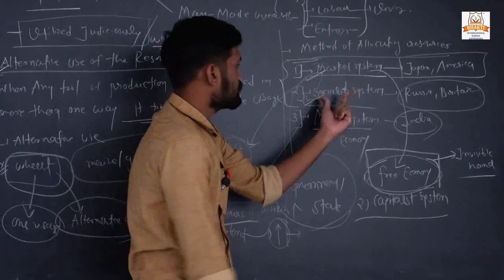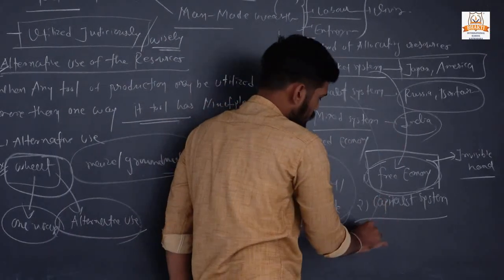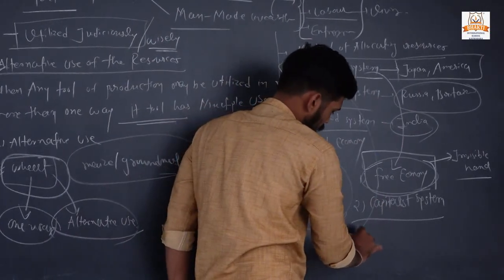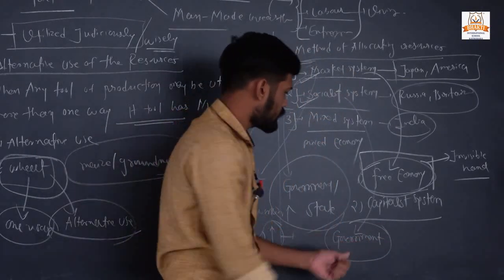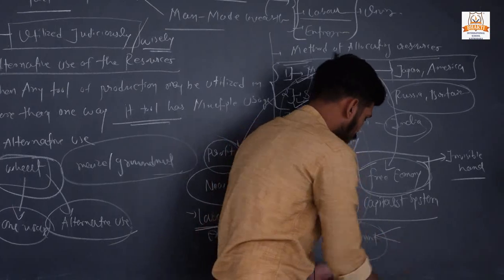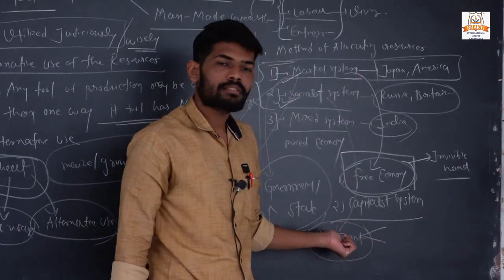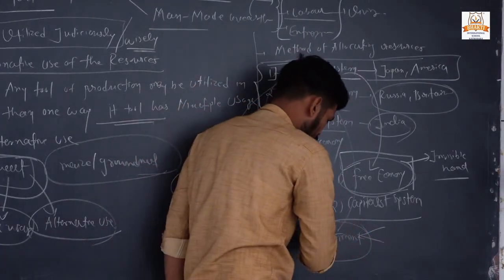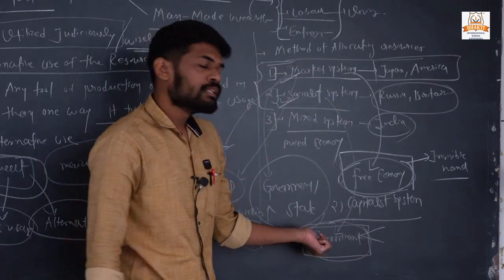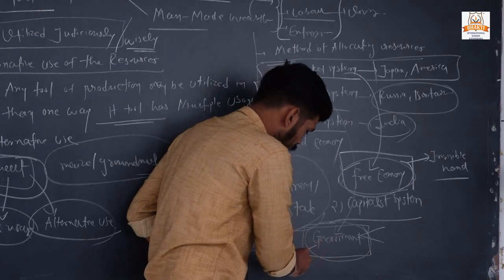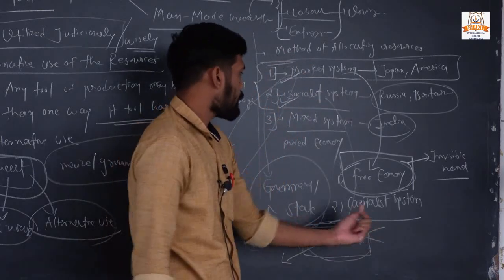Socialist system. In this type of system, most of the big infrastructure and services are held by the government. Okay, so the government interferes in this type of system, and most of the decisions are taken by the government.